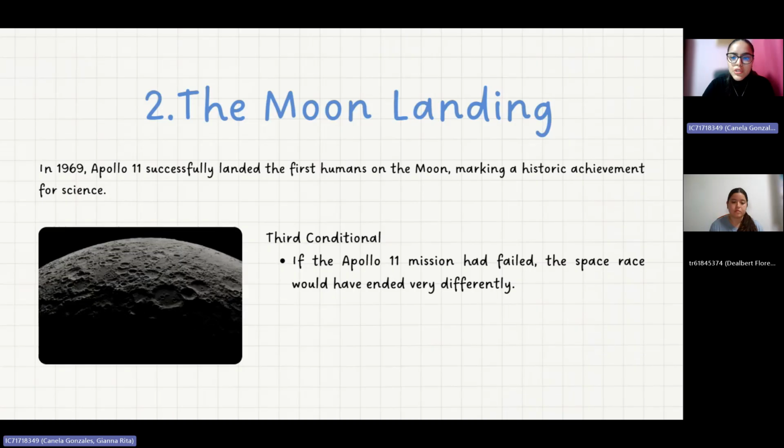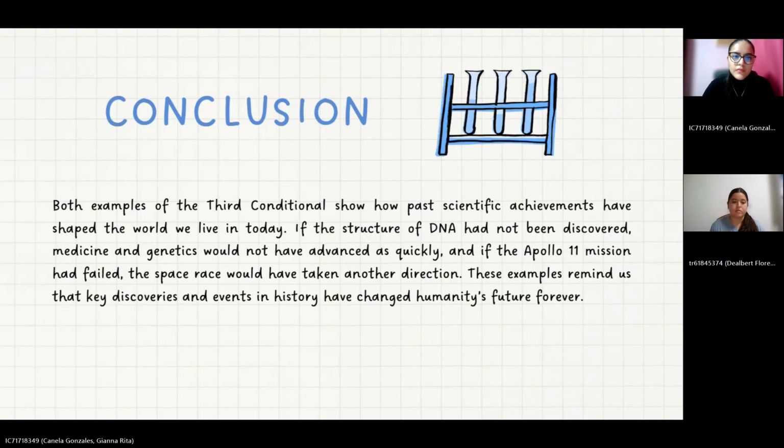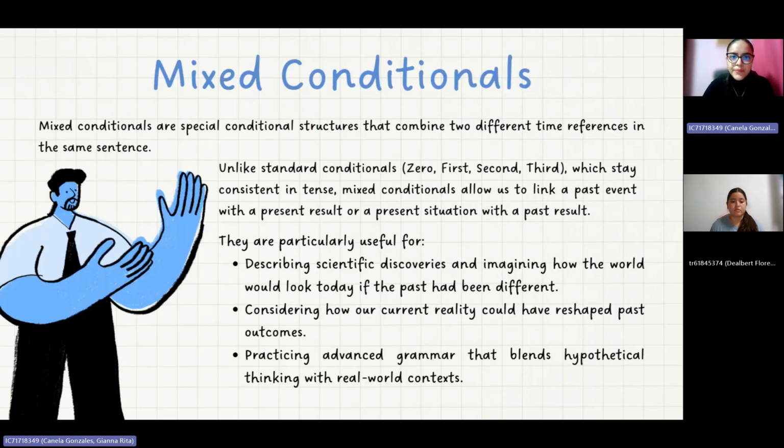If the Apollo 11 mission had failed, the space race would have ended very differently. In conclusion, both examples of the third conditional show how past scientific achievements have shaped the world we live in today. If the structure of DNA had not been discovered, medicine and genetics would not have advanced as quickly. And if the Apollo 11 mission had failed, the space race would have taken another direction. These examples remind us that key discoveries and events in history have changed humanity's future forever.